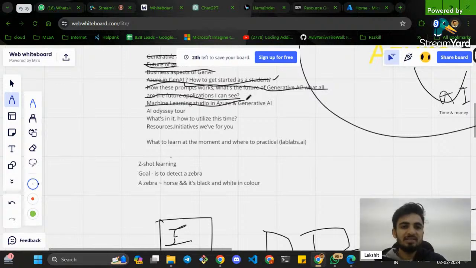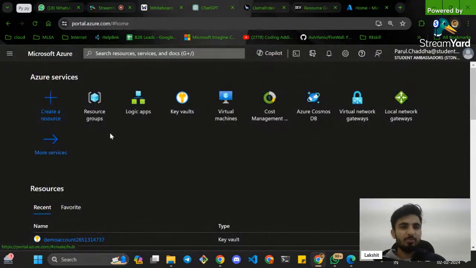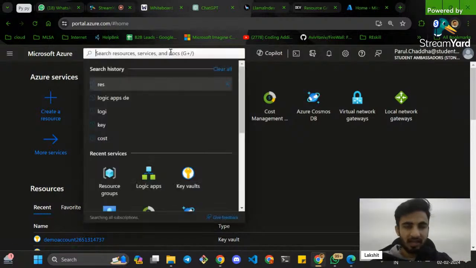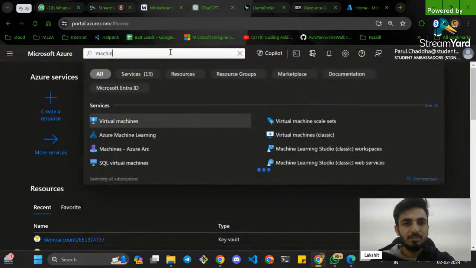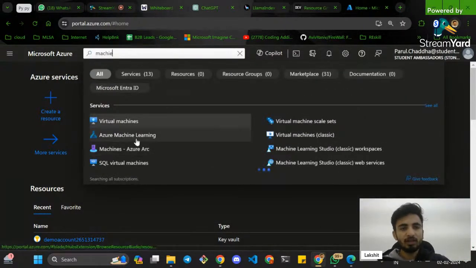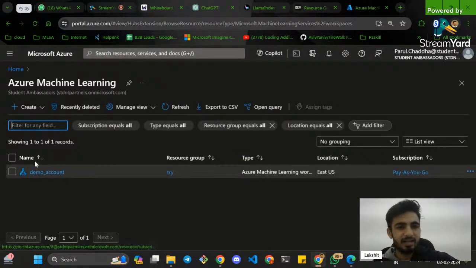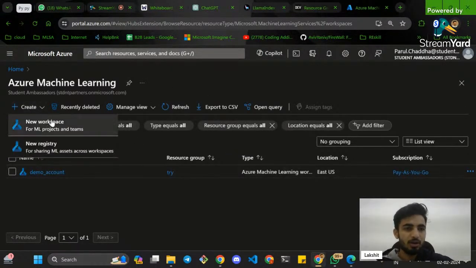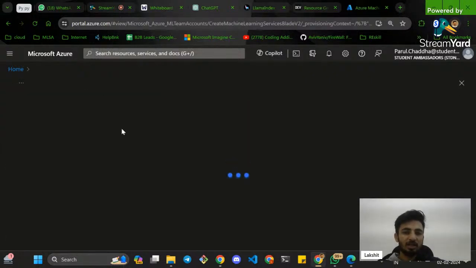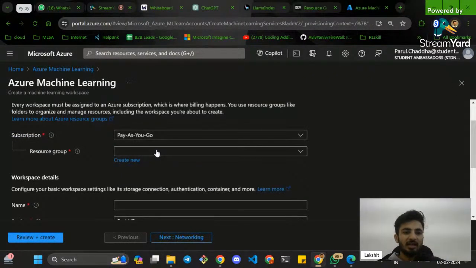Now, how can we start with Azure machine learning stuff? It is pretty simple. You can just claim your Azure credits, then go to Azure and search for Azure Machine Learning Studio. I have already created a demo account, but I'll quickly show you how to create one. Click on new workspace, click on create, and create a resource group.